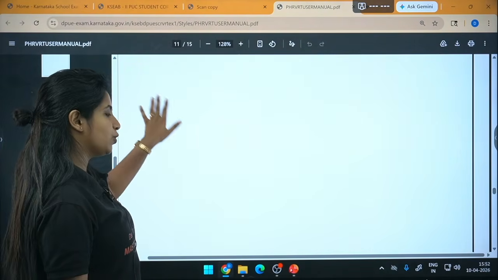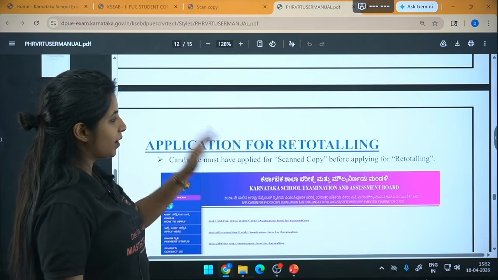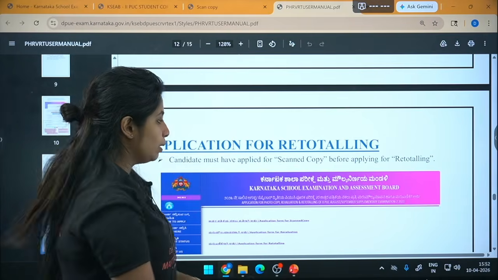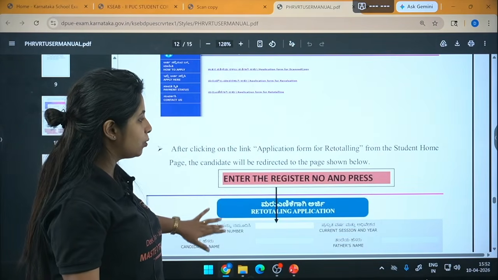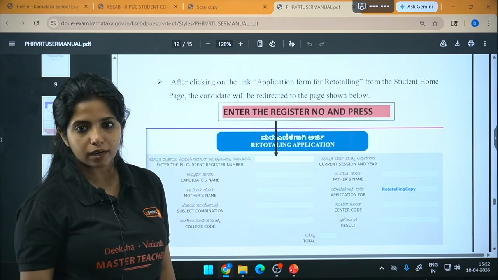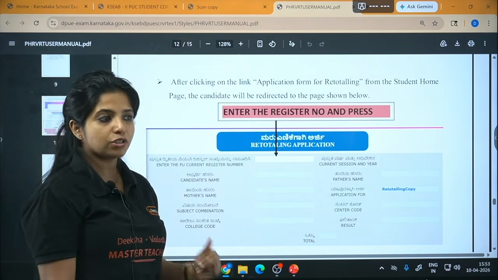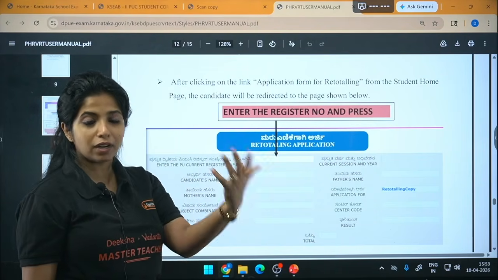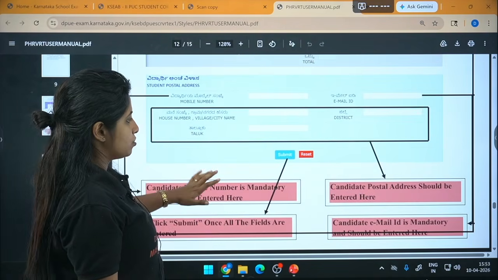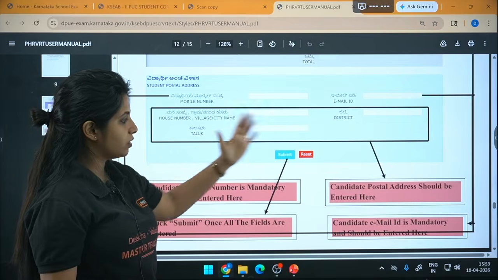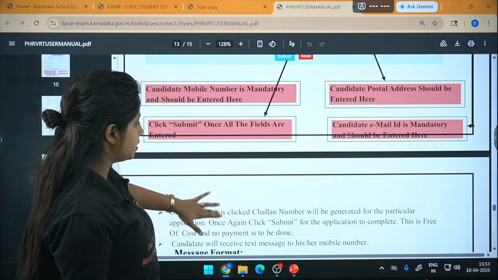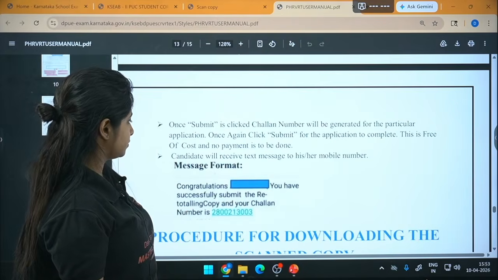And again, if you want to do retotaling, you can go ahead with the same thing. We have got the scanned copy. You can go ahead with retotaling, but this time there is no payment, okay? For retotaling alone, there won't be any payment. If you're doing revaluation, you do not need to do retotaling. If you're not doing revaluation and you feel that there is a totaling mistake, you can apply for retotaling, and there is no price for that. So yes, please give your mobile number and everything clearly and click on the submit button.